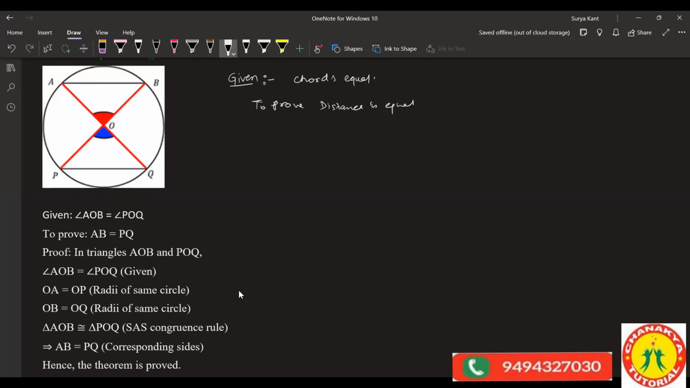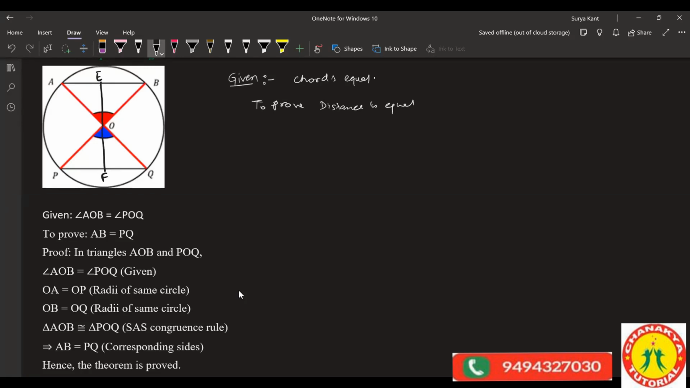Let this be 90 degrees. In this triangle, this is the distance, right? Then you can prove it by RHS only. Here this is equal to this, and this is F. So in these two triangles, we can compare these two triangles as well, right?